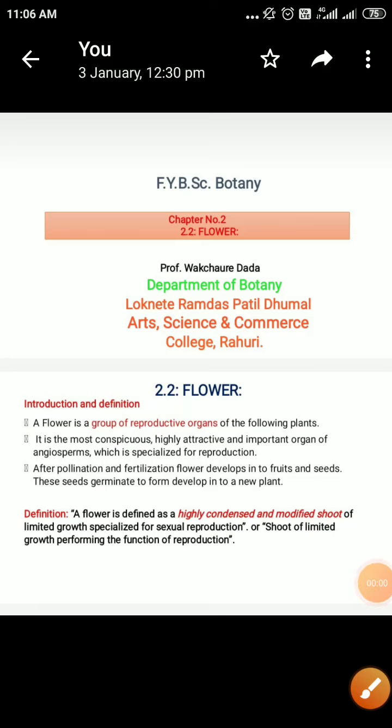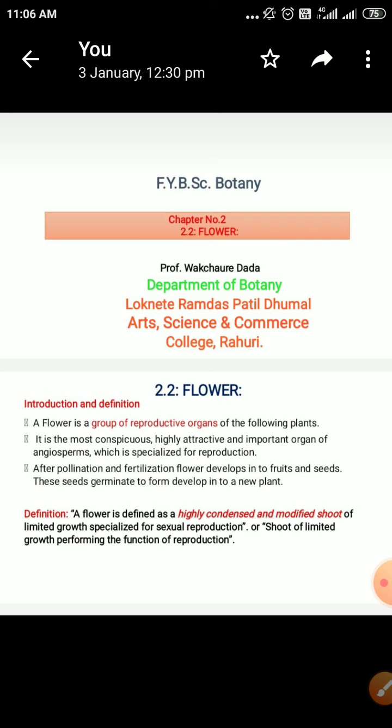Hello, friends. Today we are going to study about the flower. In this chapter, we have to study about the definition of the flower, the parts of the flower, and the variations seen in the floral organs. Now, let us try to define what the flower is.